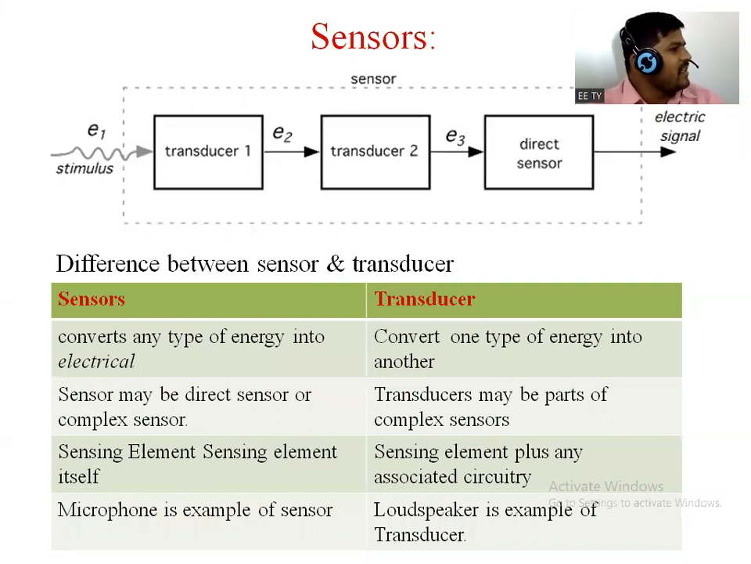And again, whether it is a direct sensor or a complex sensor, it will not function by itself. So the sensor is a part of one larger system. We will discuss that system. That system will include a number of sensors, right? So we can say a sensor is a part of a system.